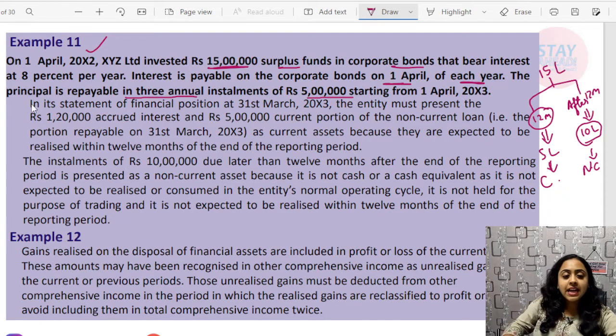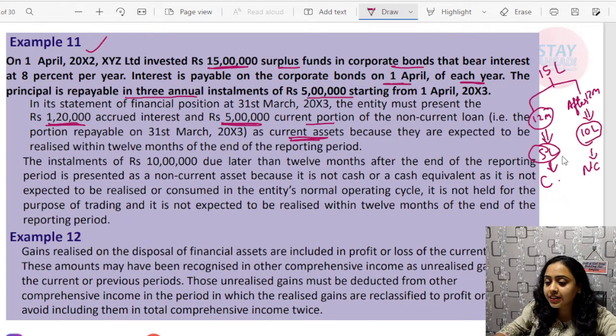See, read this. In its statement of financial position at 31st March 2003, the entity must present the rupees 1,20,000, that is the interest amount, plus the 5 lakh as the current portion of the non-current loan, that is the portion repayable on 31st March 2003, as current asset. Okay, this portion plus interest should be considered as current.